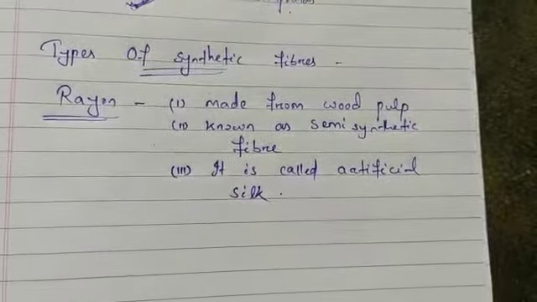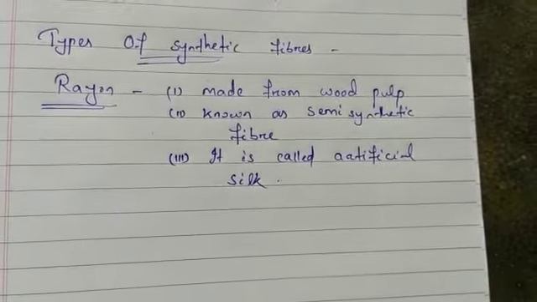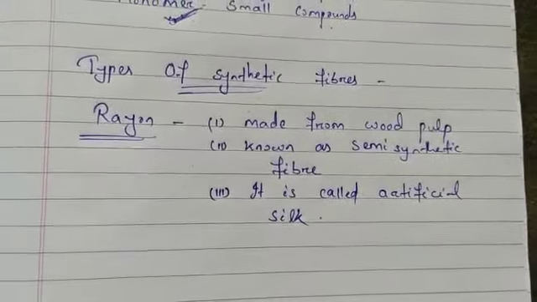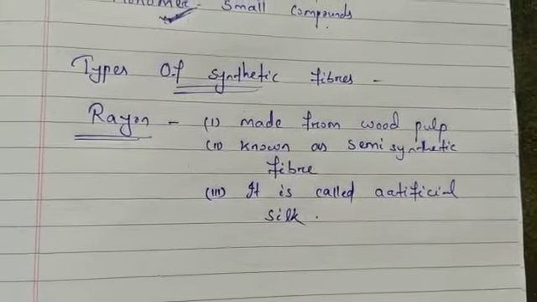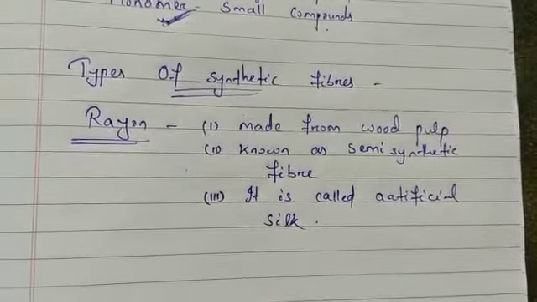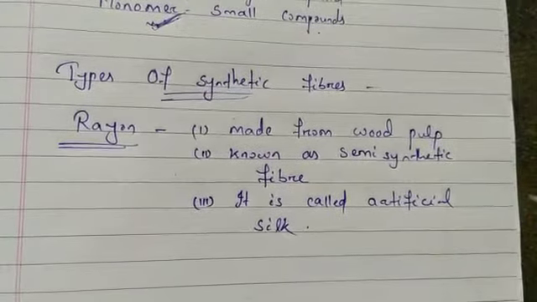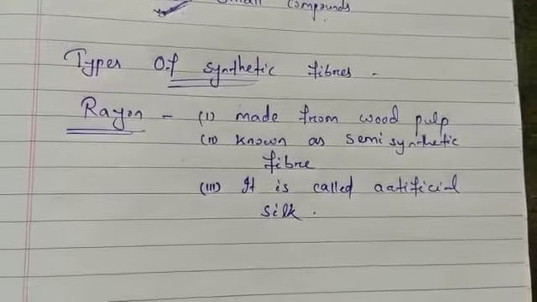It is passed through tiny holes of a spinneret into a solution of sulfuric acid. So then it forms thin thread-like fibers. These fibers are woven into rayon fabric. Rayon is also called semi-synthetic fiber because its raw material is wood pulp.